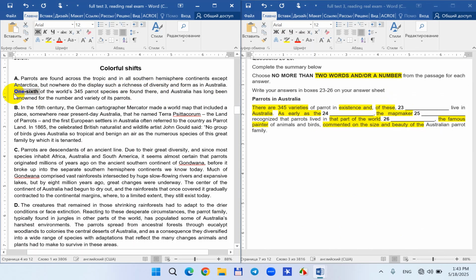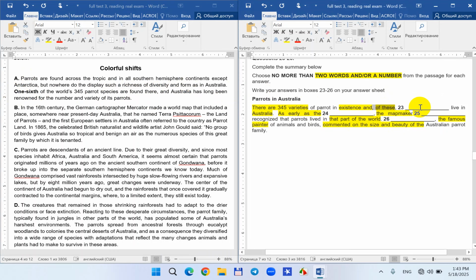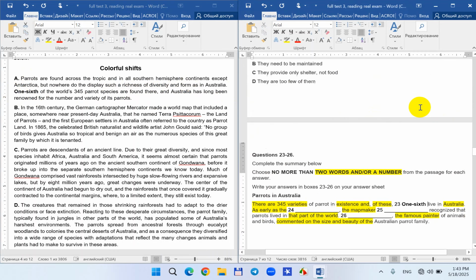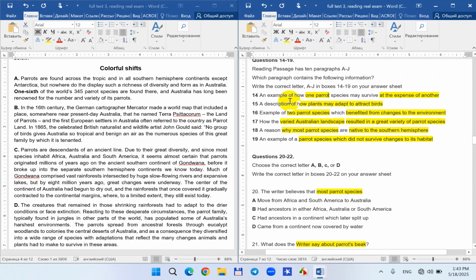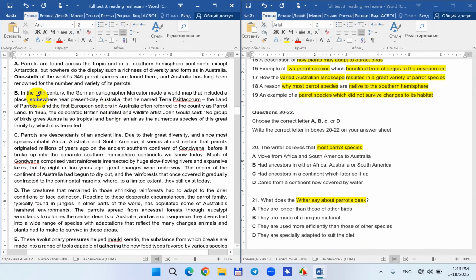That was too easy in my opinion. Did I read anything about the rest? Let's see as fast as possible. Not sure. Okay, let's continue.